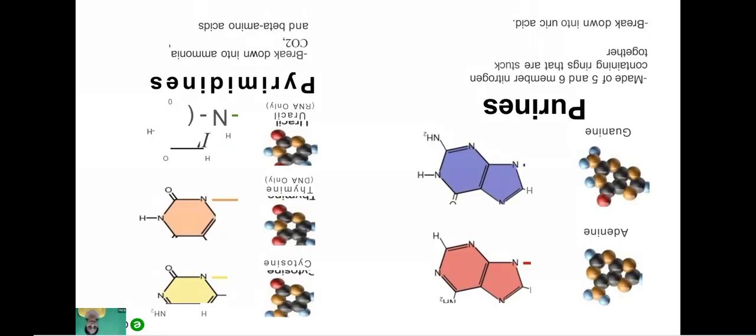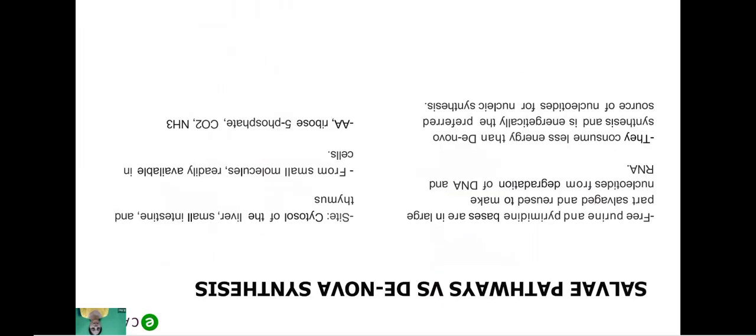Means adenine and guanine are broken down into uric acid, whereas cytosine, thymine, and uracil are broken down into beta amino acids, ammonia, and carbon dioxide. Clear? So, salvage pathway versus de novo synthesis. These are the two pathways by which the breakdown of nucleic acid takes place.